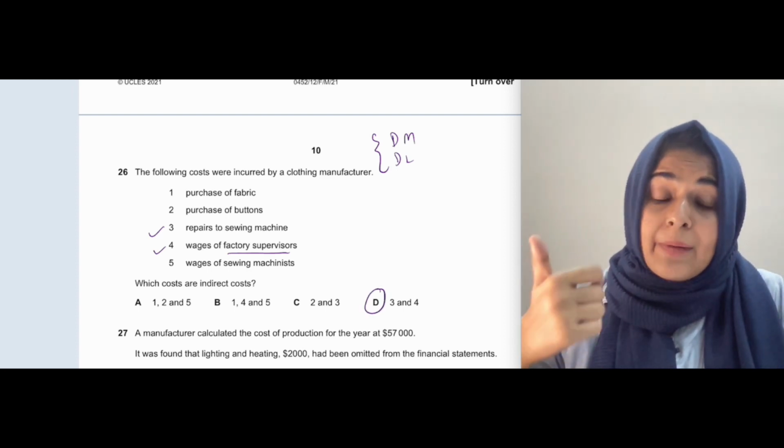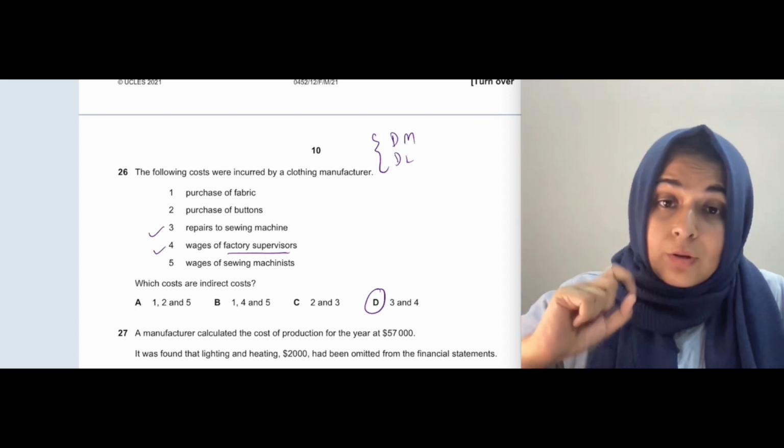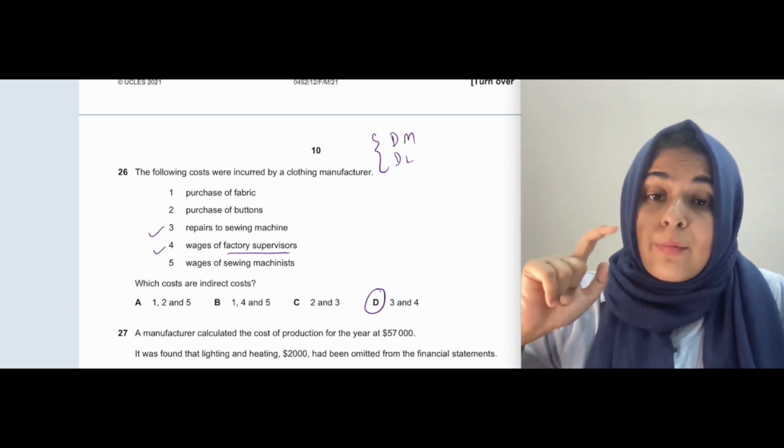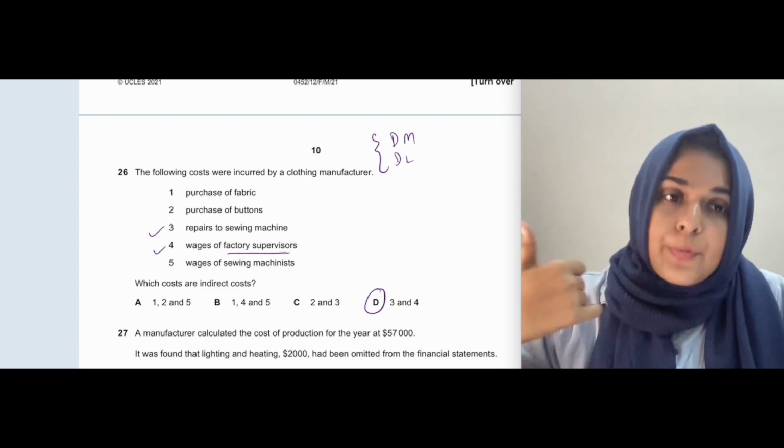Purchase of fabric and purchase of buttons are direct material. Both are raw material. Wages of sewing machinists are also based on how much output they are producing.